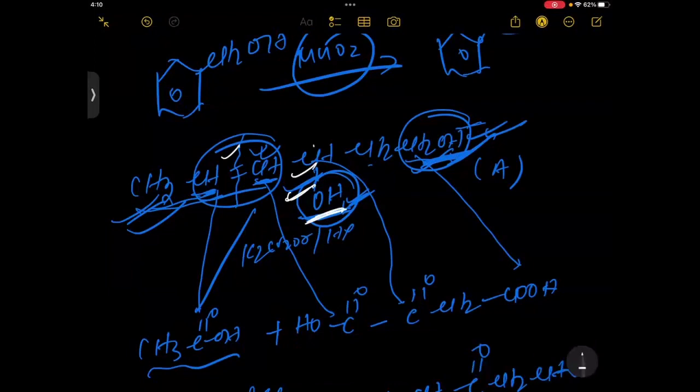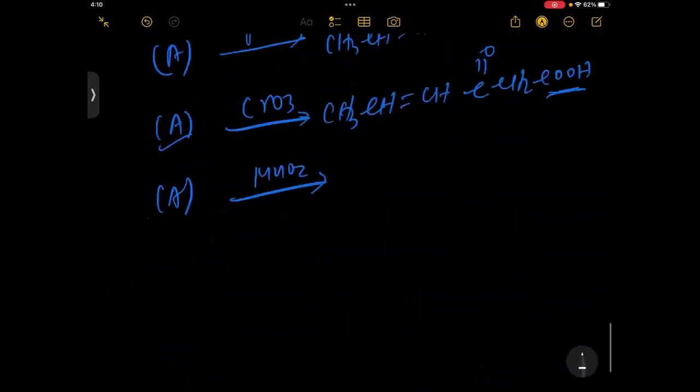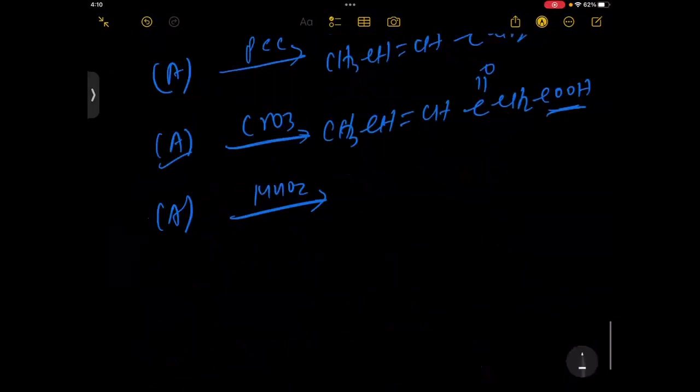Here is the 1-degree alcohol, so it will not be disturbed by MnO2. So the compound will form CH3 CH double bond CH C double bond O CH2 CH2OH.